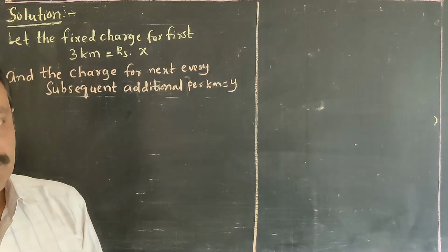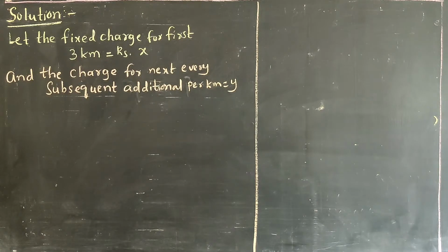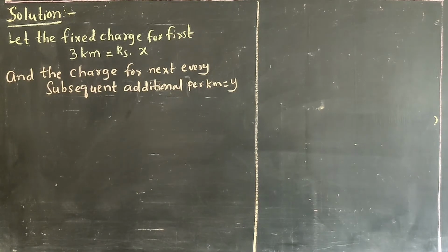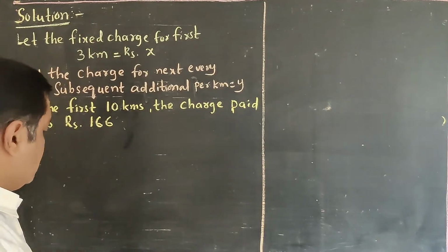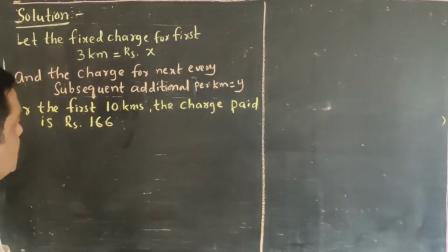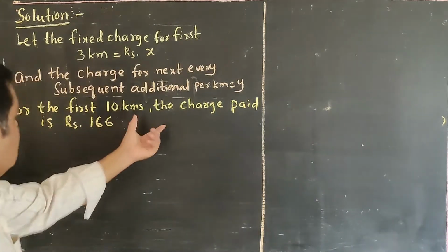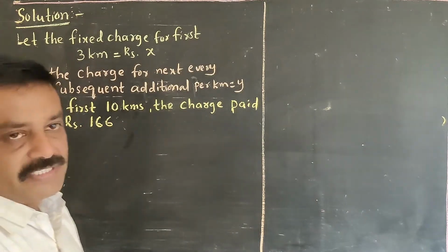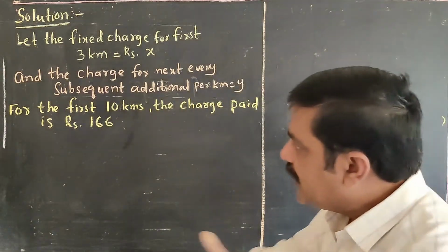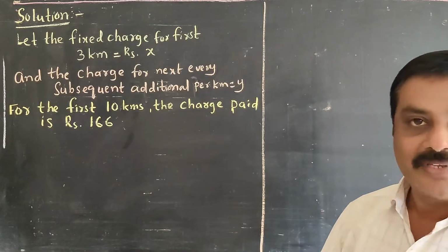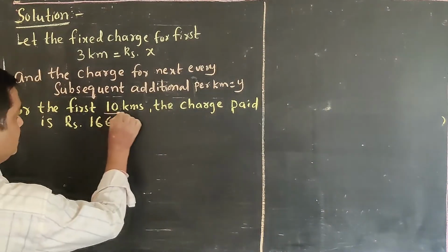This is the given information. And the first given condition is that he paid 166 rupees for 10 kilometers. From this information, how can we make an equation? Okay, listen here. Total 10 kilometers, Nana.